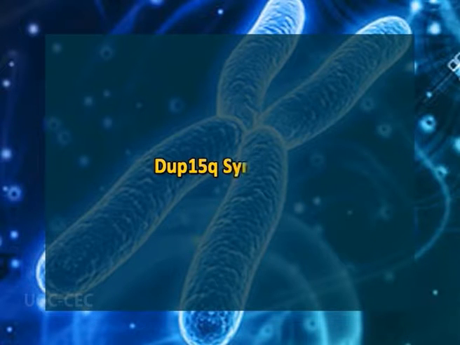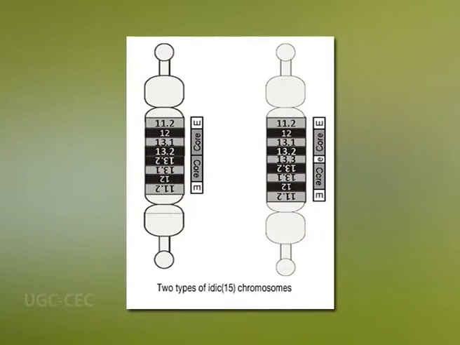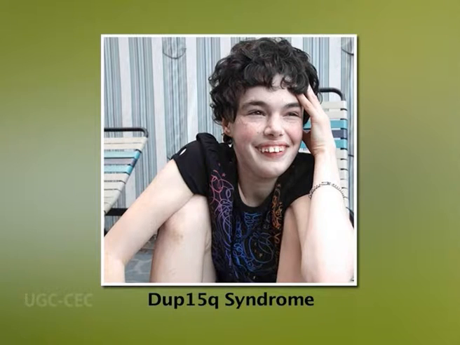Second is DUP15Q syndrome. DUP15Q is a duplication disorder which results from the duplication of chromosome number 15. This type of duplication occurs in two forms: isodicentric 15 chromosome or IDIC15, and interstitial duplication 15. Babies with DUP15Q have poor muscle tone, that is hypotonia, and these babies have great difficulty in feeding and sucking.